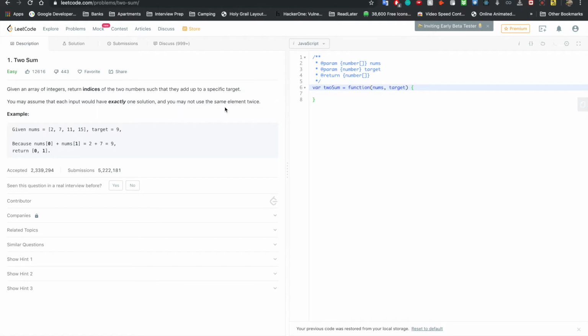And so imagine the target number is 8, or let's imagine the target number is 4. Then 2 is in here, and if you use that twice, then you can technically sum 2 and 2 and get 4 if the target was 4. But they're saying that it's no. So if the target was some number that you can duplicate within this array, they want you to make sure that you had 2 of them.